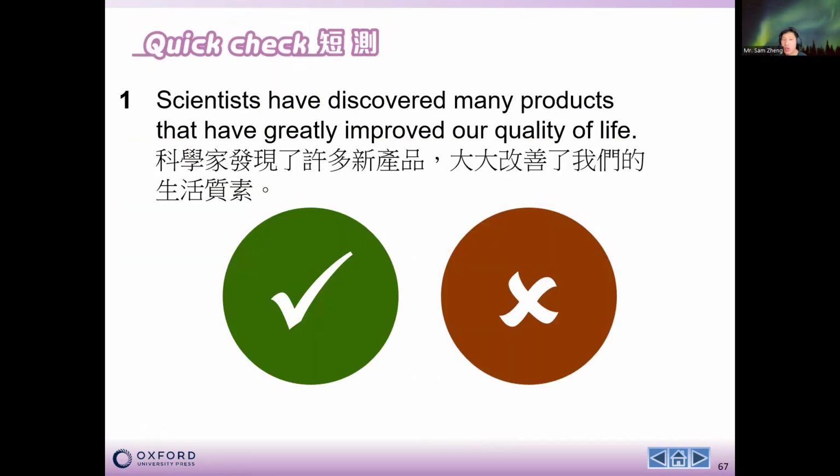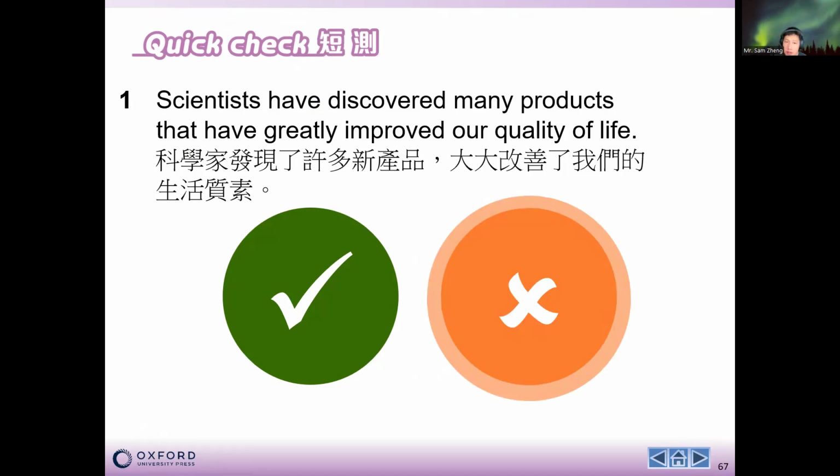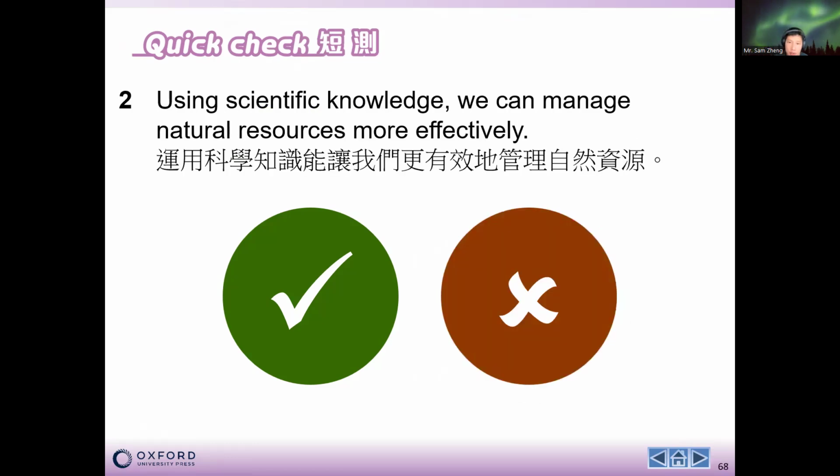Now, let's do a few more quick checks. Scientists have discovered many products that have greatly improved our daily life. So remember, improve our daily life. In fact, we are talking about invention, but not discovery. So in this case, the statement is wrong, it's not correct. Now, the second one: using scientific knowledge, we can manage the natural resources more effectively.